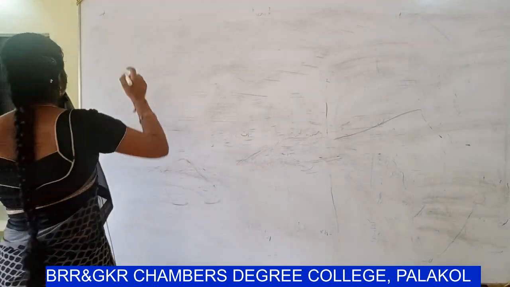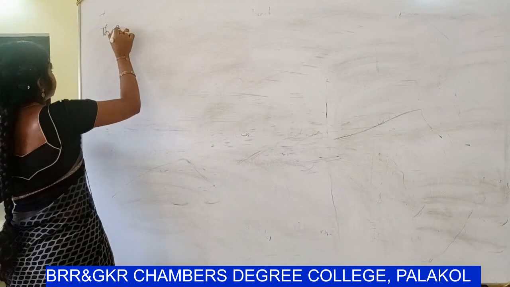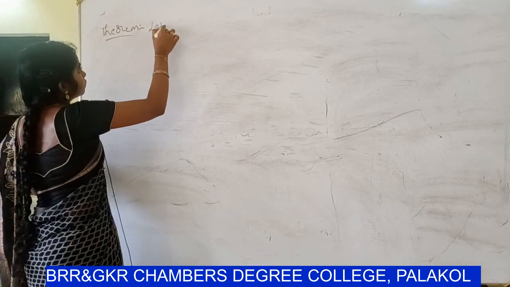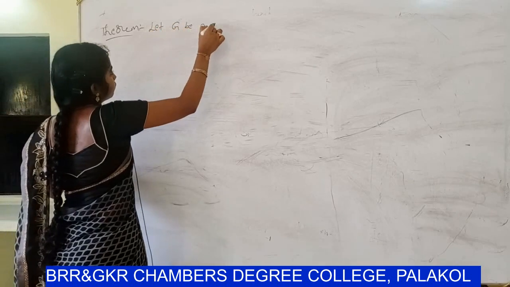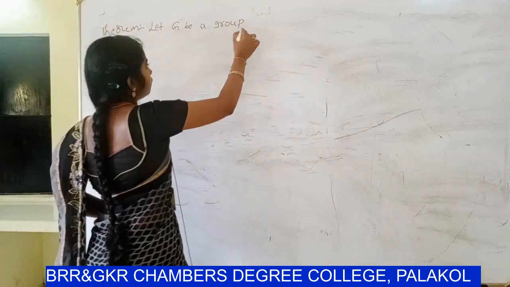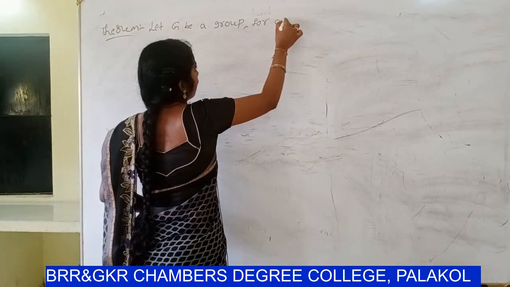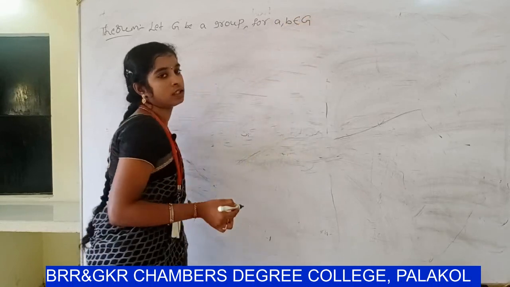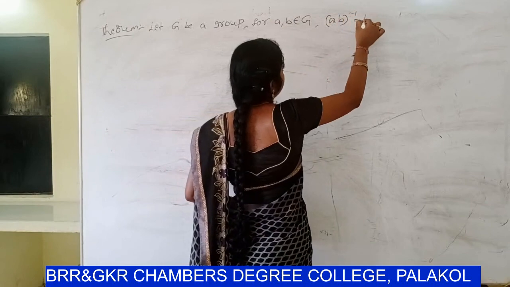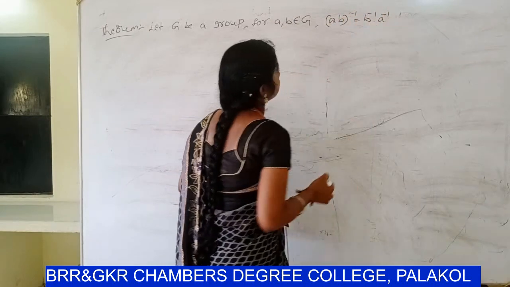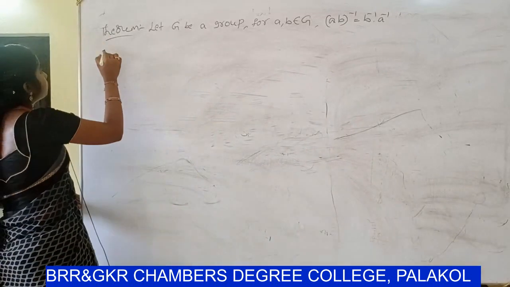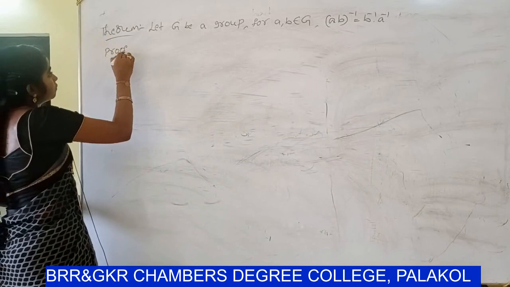and the next theorem, let Z be a group. For A, B belongs to Z, then (AB) whole inverse equal to B inverse into A inverse. (AB) whole inverse equal to B inverse dot A inverse. So let us start the proof.